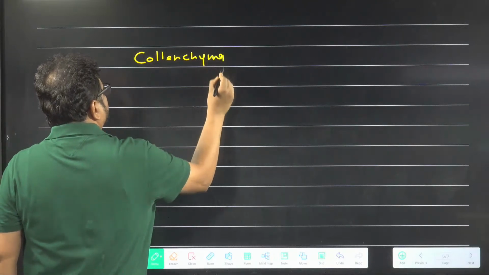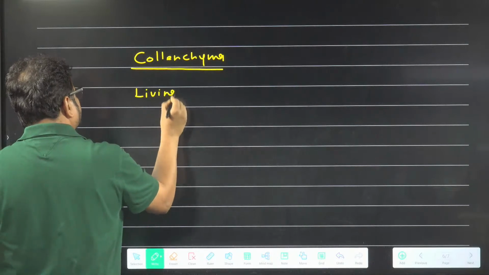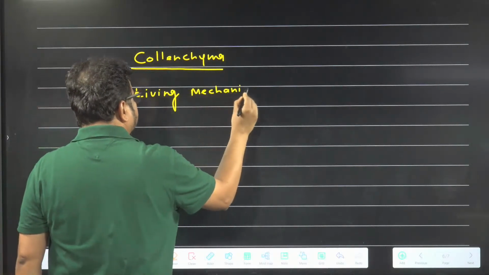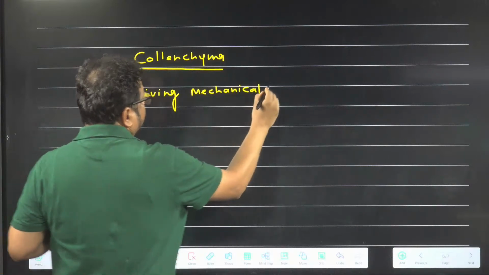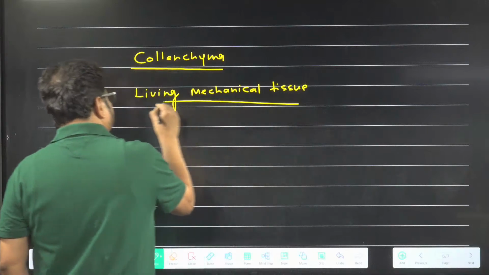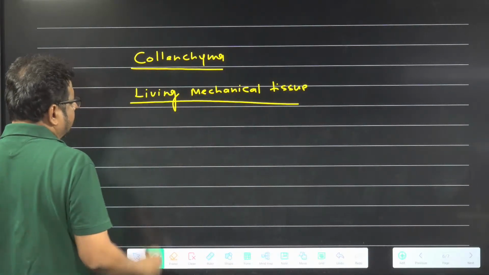Collenchyma. It is called living mechanical tissue. It provides mechanical support as well as it is living tissue. Understood the idea or not? Living mechanical tissue.